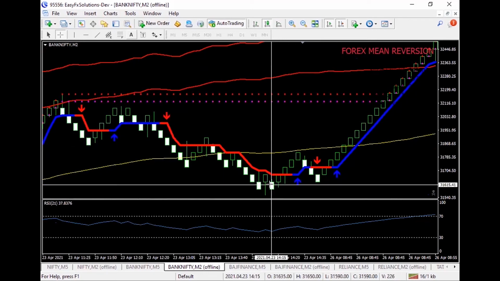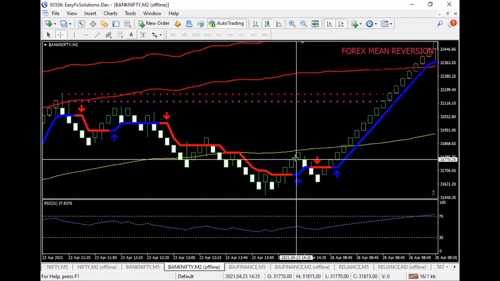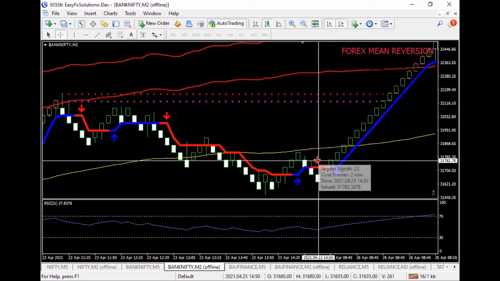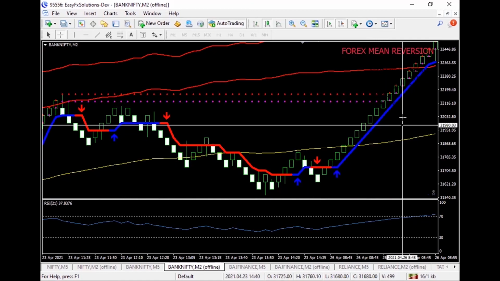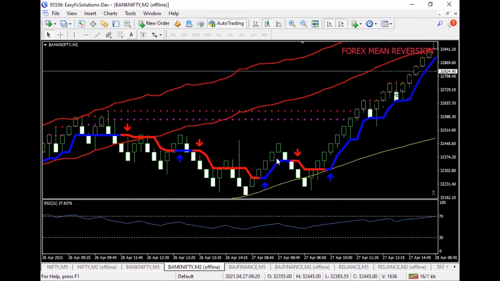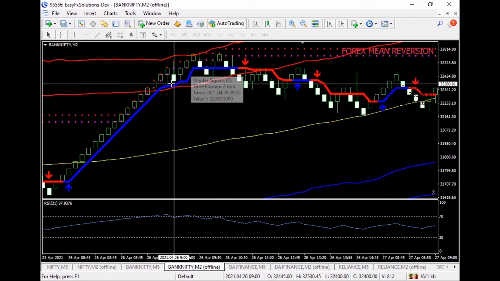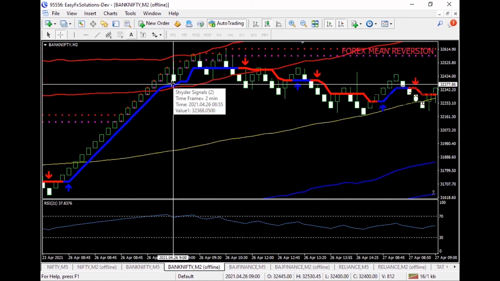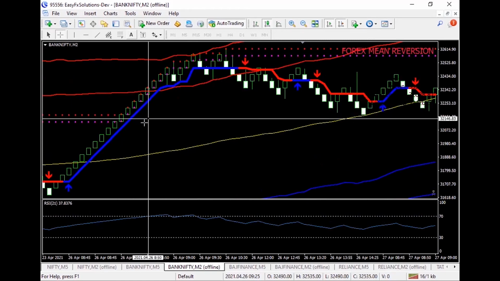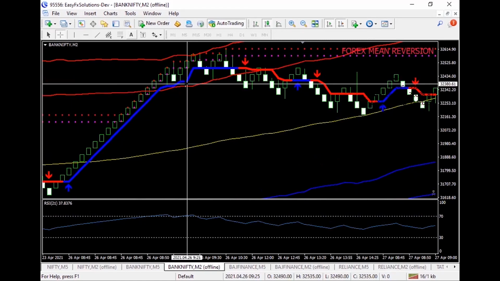Market actually came to as low as 31,590. Either you can exit whenever you get a buy entry here because it is below the Bollinger Band or the mean reversion band, or you can trigger the stop loss and increment the lottages until you make sufficient profit from 32,177 to this particular low, that is 32,400. The reason is that if you are incurring loss, you will be able to increment the lottages and take the trade on the buy side. So this is a high probability trade and you can expect the market to go up.